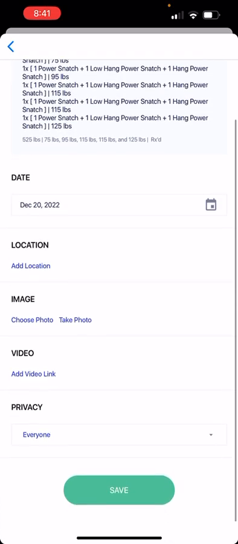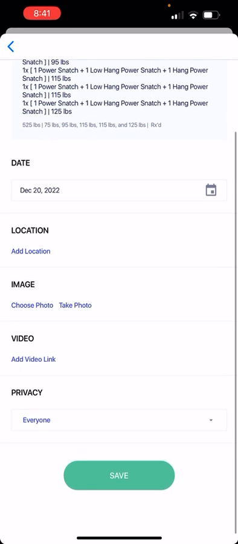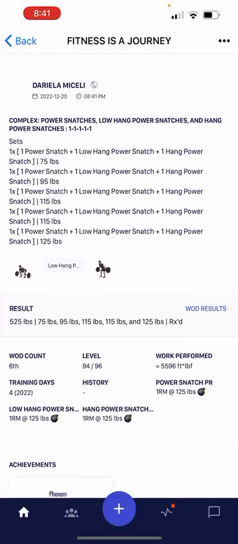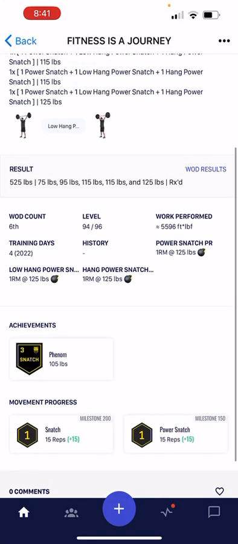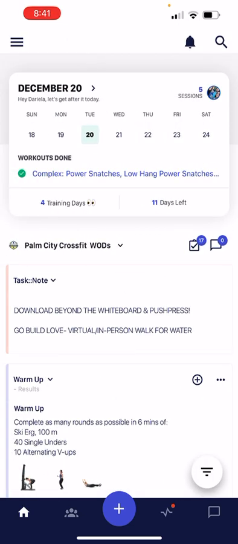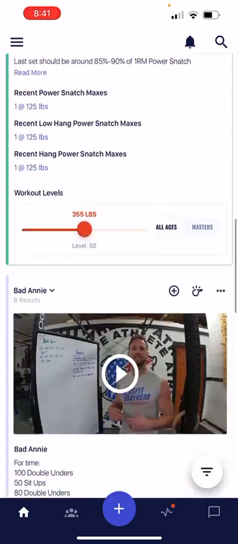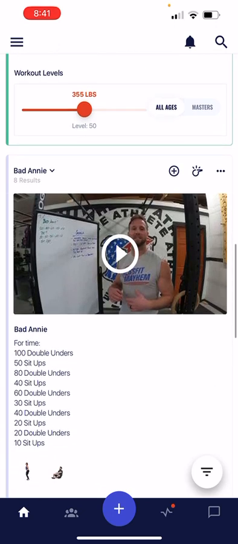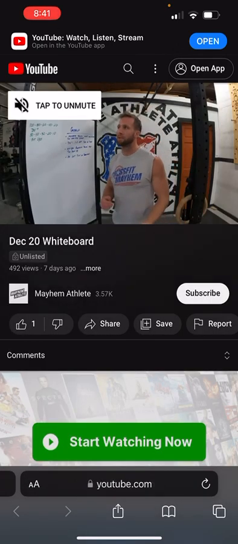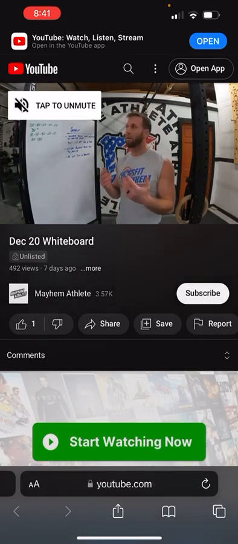If you want to put any notes, you can put notes down here. Next step, you can add an image, video, and so on and so forth. Save it, and that'll save as your snatch. Then you go back. Let's say now you want to log your results for Bad Annie. If you want to see a video on Bad Annie, you can press play and watch CrossFit Mayhem explain the workout. You press play, and it goes into the YouTube video there.